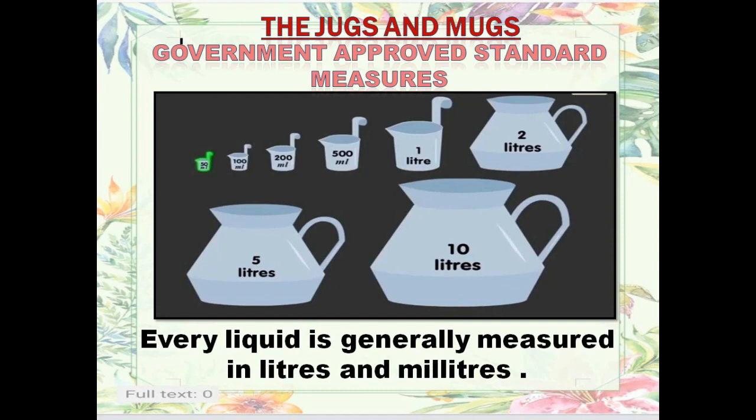Government has approved standard measures. You can see the containers here. They are 50 milliliter, 100 milliliter, 200 milliliter, 500 milliliter, 1 liter, 2 liters, 5 liters and 10 liters. You must have seen these containers used by milkmen, at petrol pumps, and at ration places for giving liquids to people, that is oil, mustard oil or ghee. So liquid is generally measured in liters and milliliters.